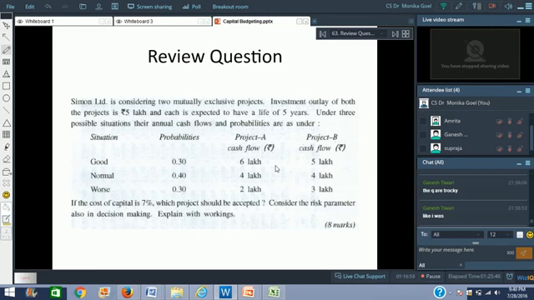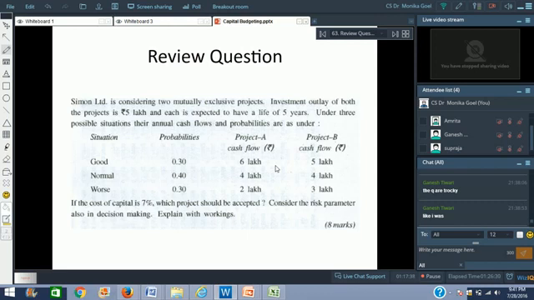Under 3 possible situations, their annual cash flows and probabilities are as under. Because we're talking about the future, the cash flow may differ. If the situations remain good, project A will give you a cash flow of rupees 6 lakhs per annum, project B rupees 5 lakhs per annum. If the situations are normal, project A and project B both will give you 4 lakh rupees. If the situations are worse, project A will give you 2 lakhs, project B 3 lakhs. If the cost of capital is 7%, which project should be accepted? Consider the risk parameter also in decision making and explain with workings.